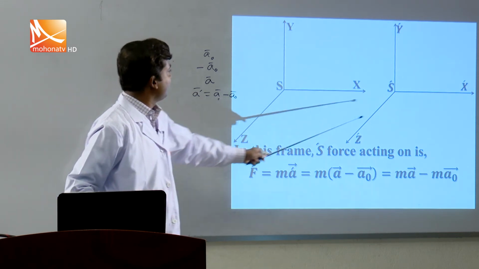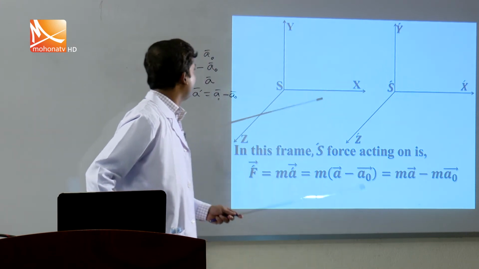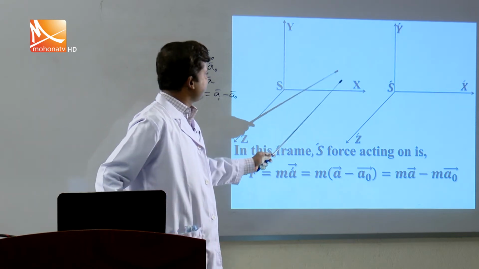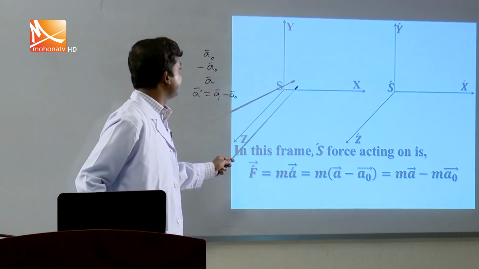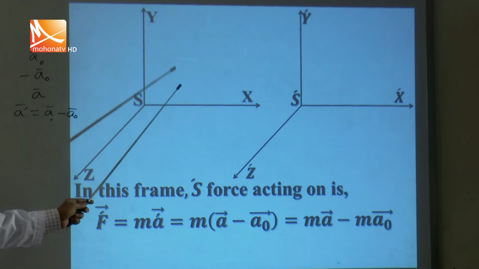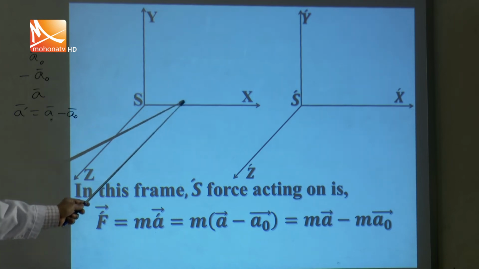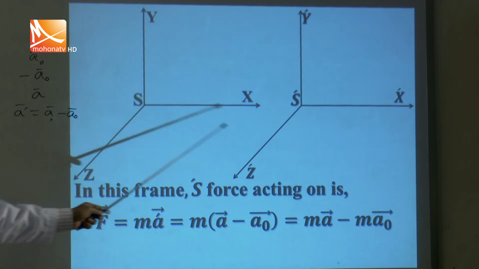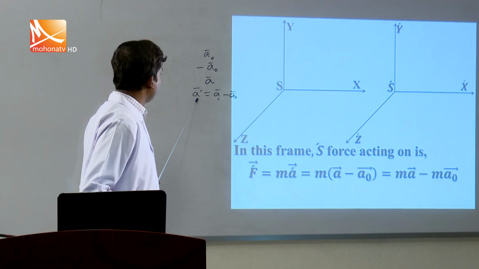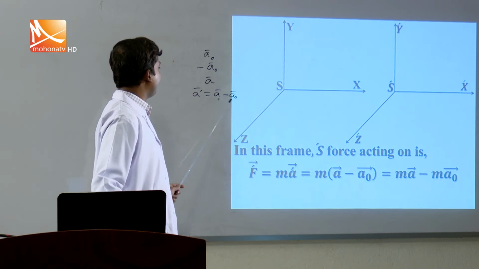Again I repeat, S prime has acceleration a naught with respect to S, and with respect to S prime, the S frame will be in motion with minus a naught. If a body is in S with acceleration a, then if we measure from S prime, the acceleration will be a prime equals a minus a naught.